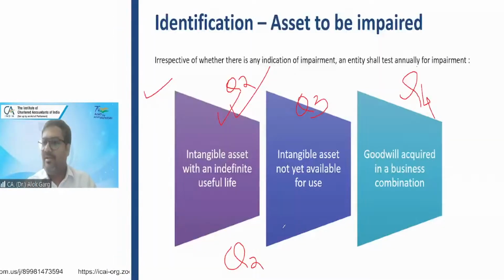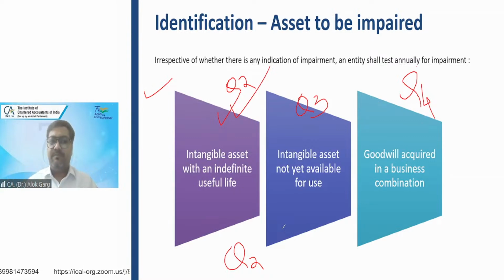Yes, it is required. Impairment testing is mandatory at least once in a financial year, doesn't matter when the asset was purchased. Friends, first of all, don't get confused between impairment testing and impairment loss. Impairment testing is an exercise. Impairment loss is a result.